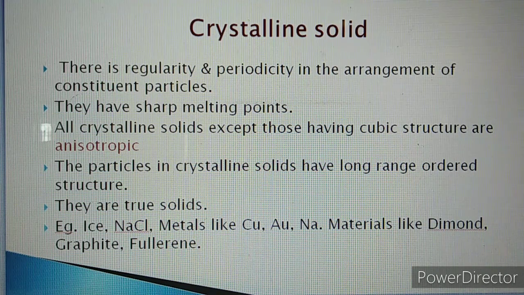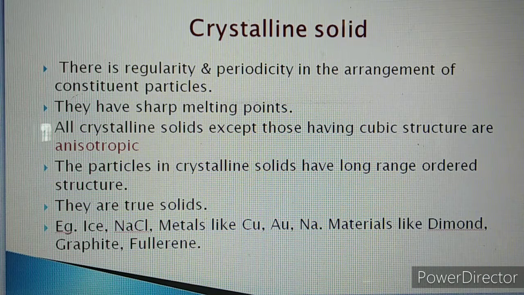What is anisotropic? It is the property of crystalline solid to have different physical property values in different directions, or the ability of crystalline solid to change the values of physical properties when measured in different directions. This property is called anisotropy.